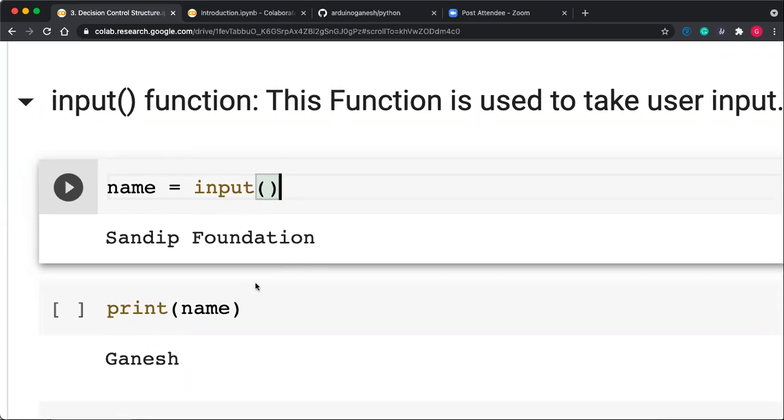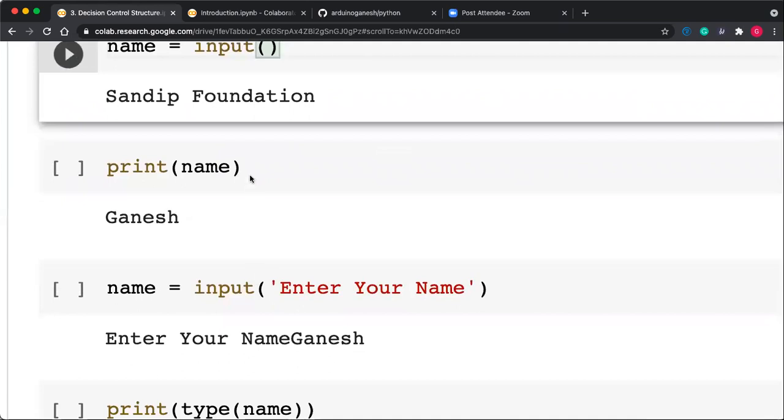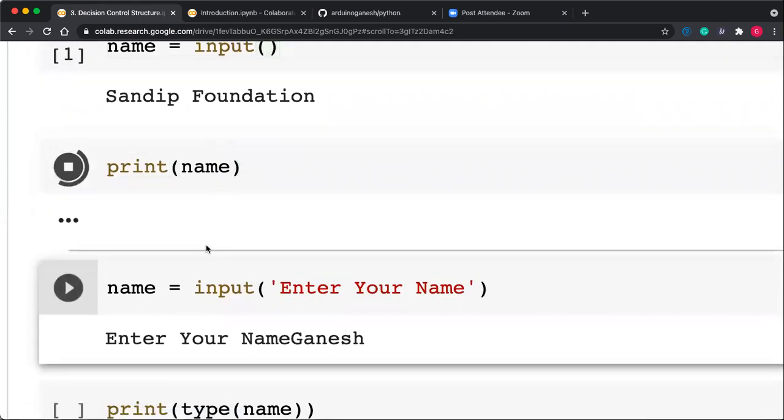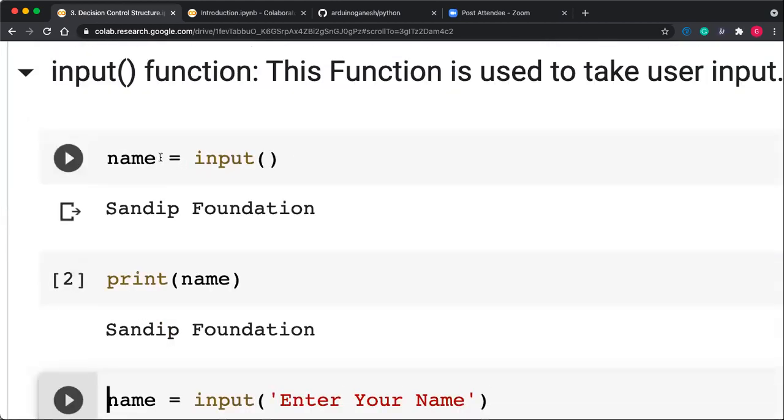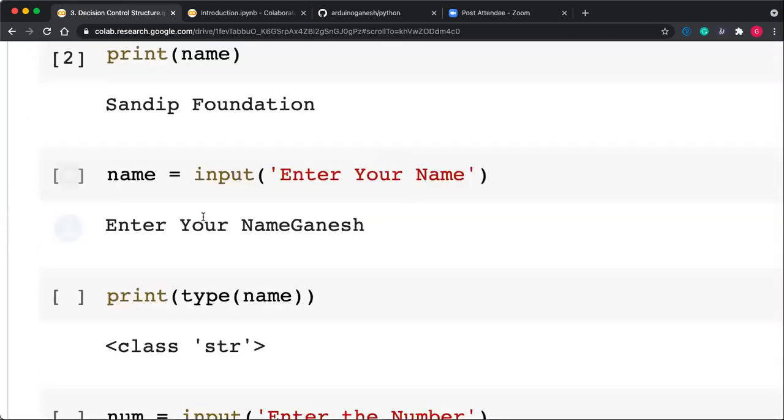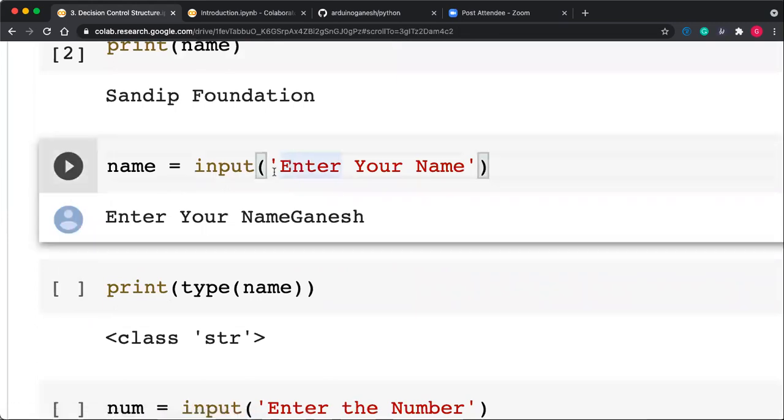So name is equal to input, and then print name. Yes, Sandeep Foundation will be printed. Remember that here the input returns a string. In C we use the printf function before scanf, like printf enter your name, and then scanf.